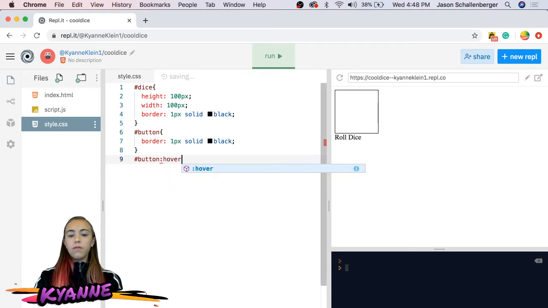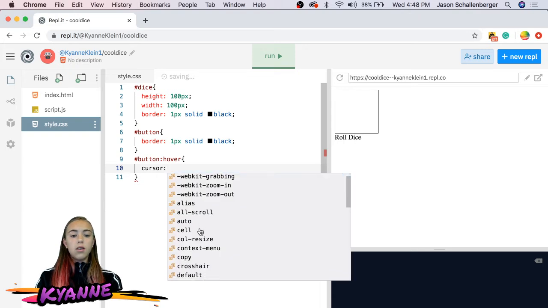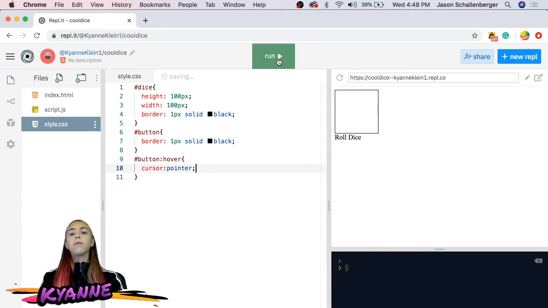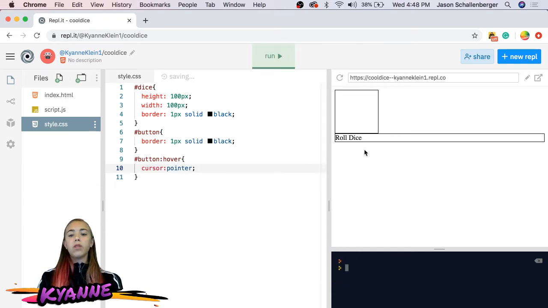That way, when you hover over it, it changes, and so you know that you're hovering over it. So we're going to make it have a cursor effect. Go to a pointer. So now, when I hover over this box, I'll have that little mouse pointer thing.